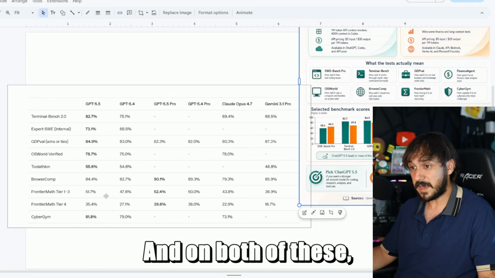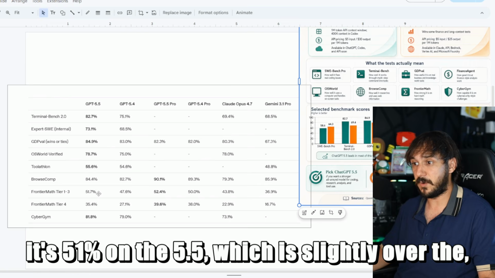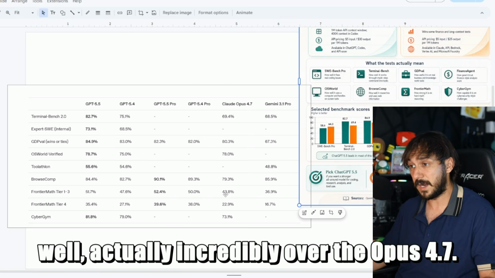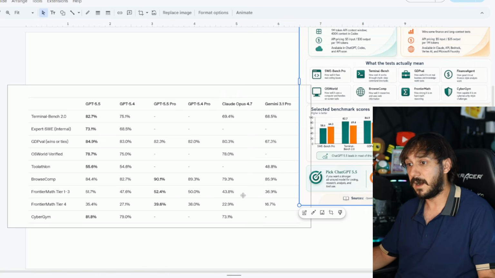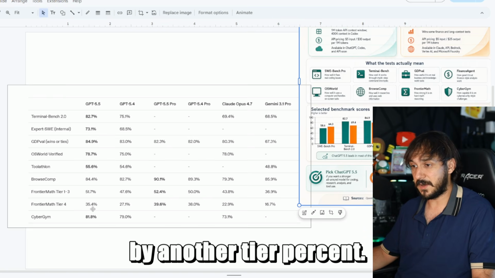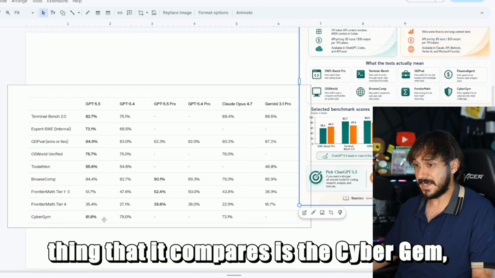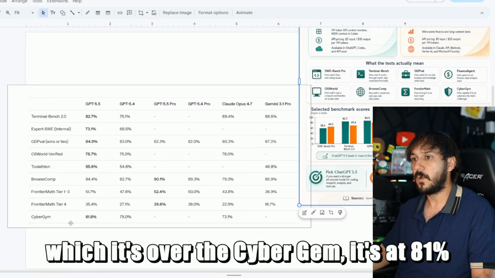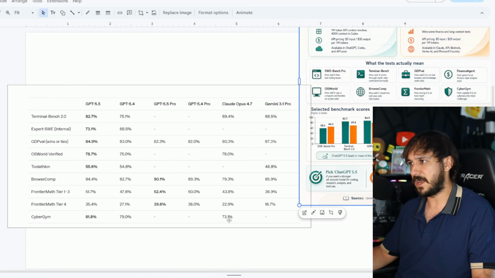And on both of these, it's 51% on the 5.5, which is slightly over, well actually incredibly over, the Opus 4.7 by nearly 10%. The Frontier Math Tier 4, it's over that again by another tier percent. And the last thing that it compares is the CyberGym, where it's at 81%, and Claude Opus 4.7 is at 73%.